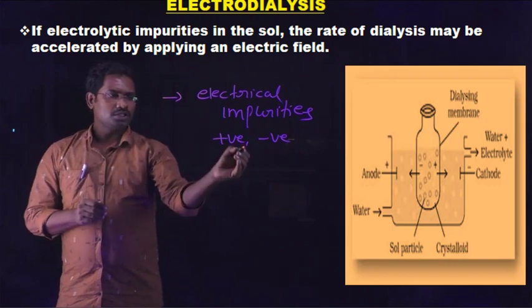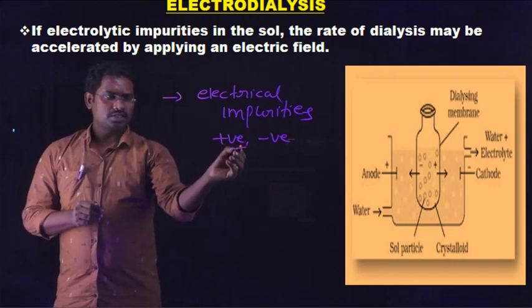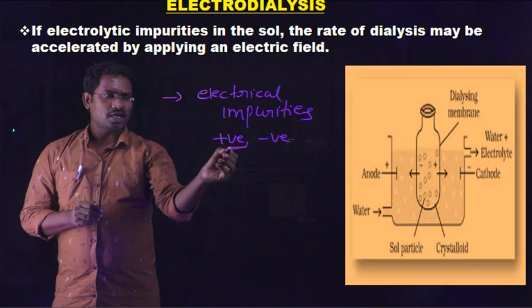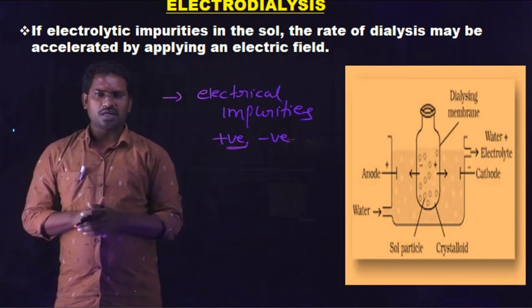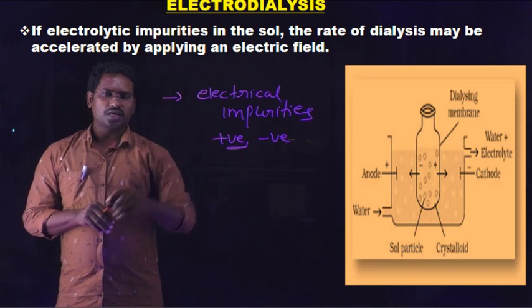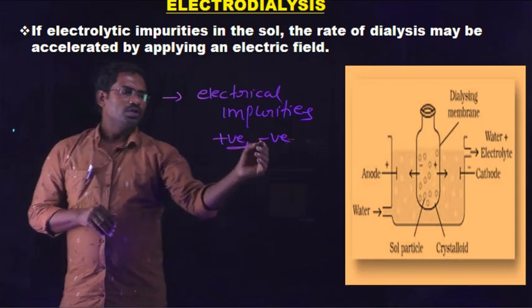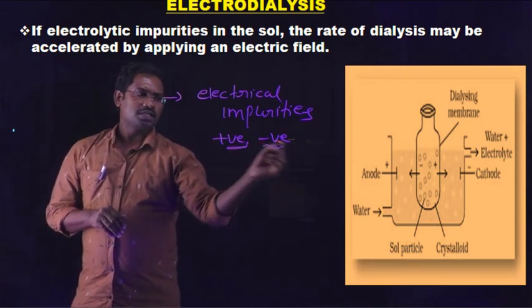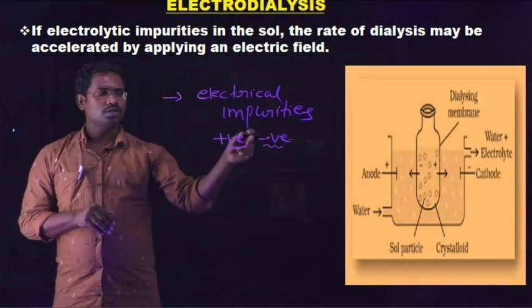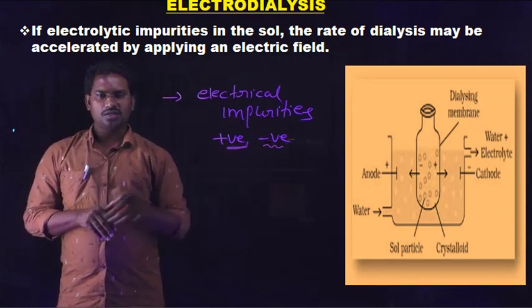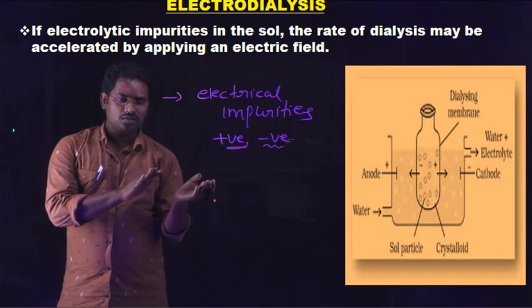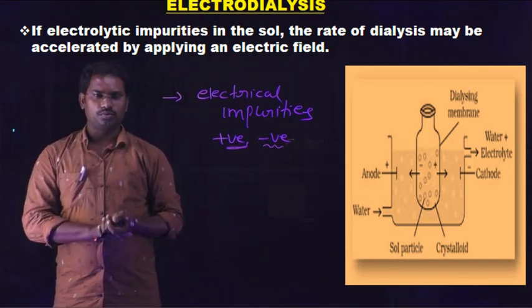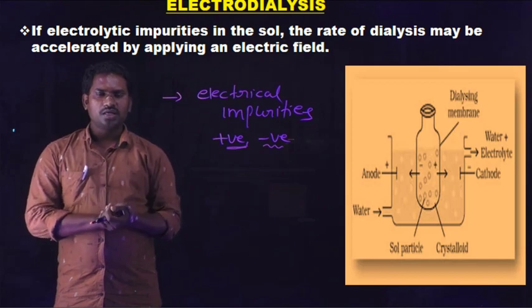the oppositely charged particles move. For example, positively charged dissolved particles reach the negative pole. If negatively charged particles are present as impurities, they reach the positive electrode. That means oppositely charged particles reach the opposite pole. So this is electrodialysis.